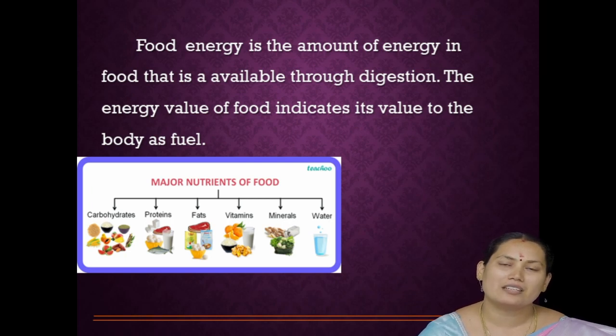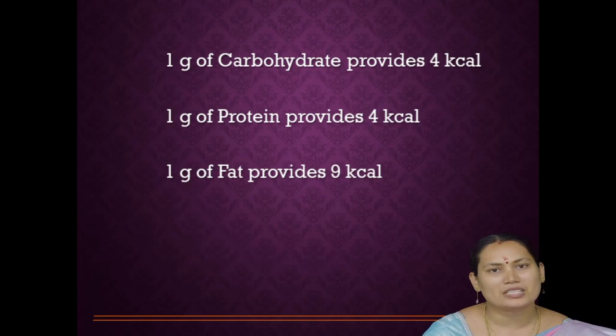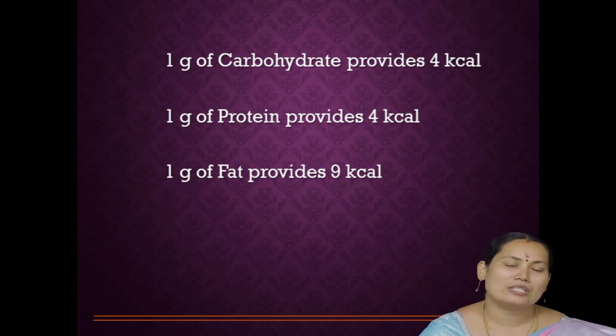Then why do we take them in our diet? Yes, they have many important physiological roles in our body. For example, vitamin A helps eye vision, vitamin D helps bone formation. Like that, every physiological role is also done by vitamins and minerals. Okay. 1 gram of carbohydrate provides 4 kilocalories. Protein also provides 4 kilocalories in our body, and 1 gram of fat provides 9 kilocalories.